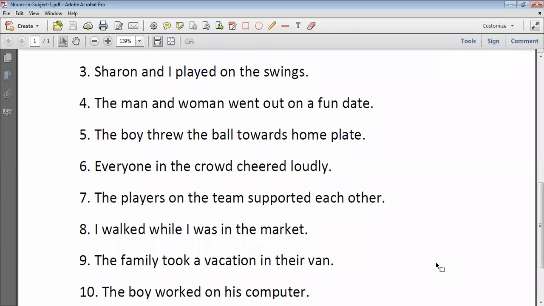Sixth statement is: everyone in the crowd cheered loudly. The players on the team supported each other. I walked while I was in the market. The family took a vacation in their van. The boy worked on his computer. So these were the 10 questions related to the first paper.